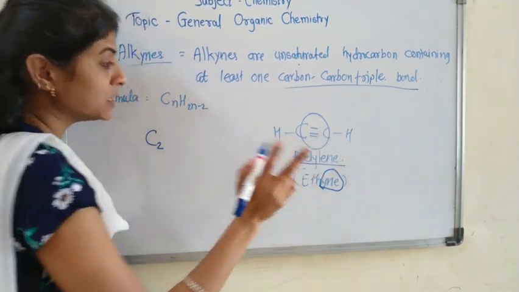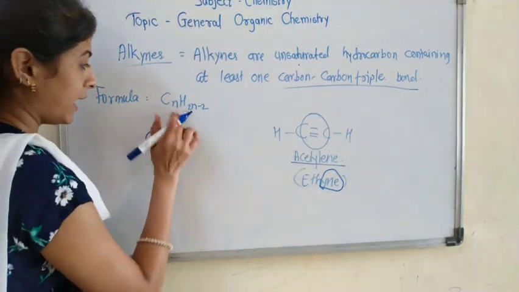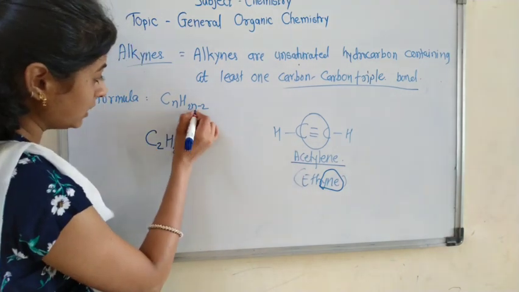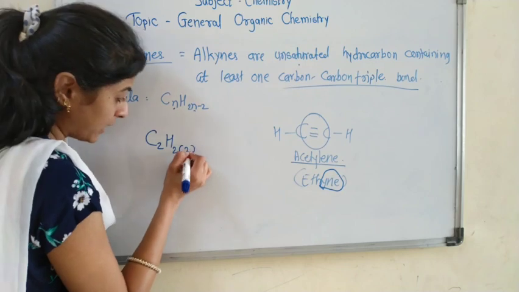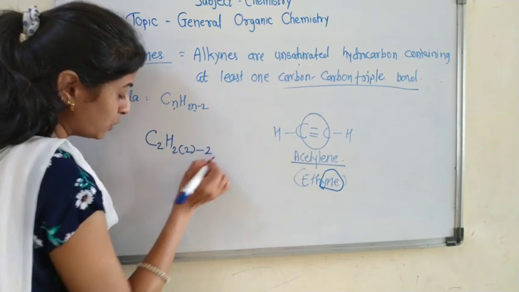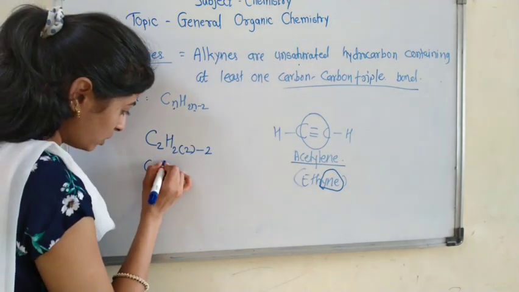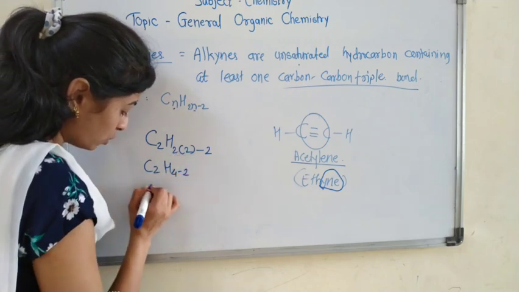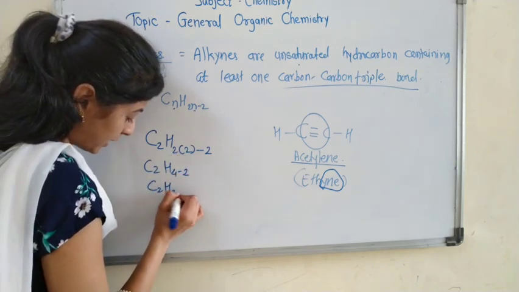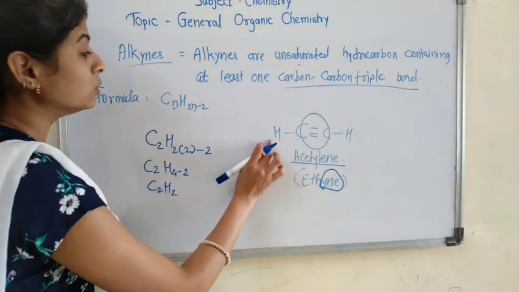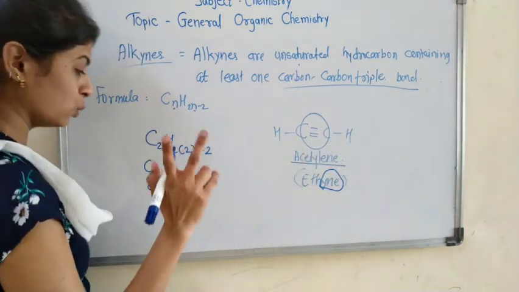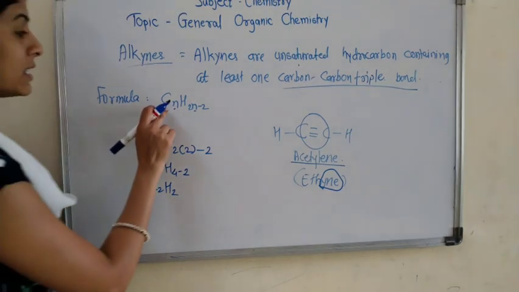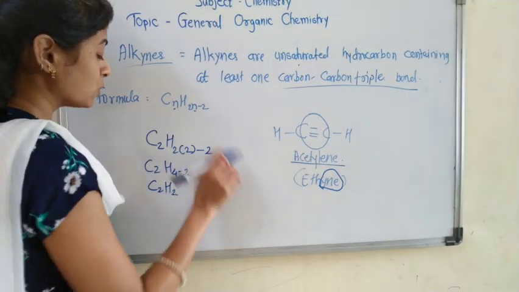How many carbon atoms are there? 2. H2n, what is the value of n? Carbon is 2, hydrogen 2n minus 2. 2 into 2 is 4 minus 2. Here C2H2. So for alkynes the formula is CnH2n minus 2.